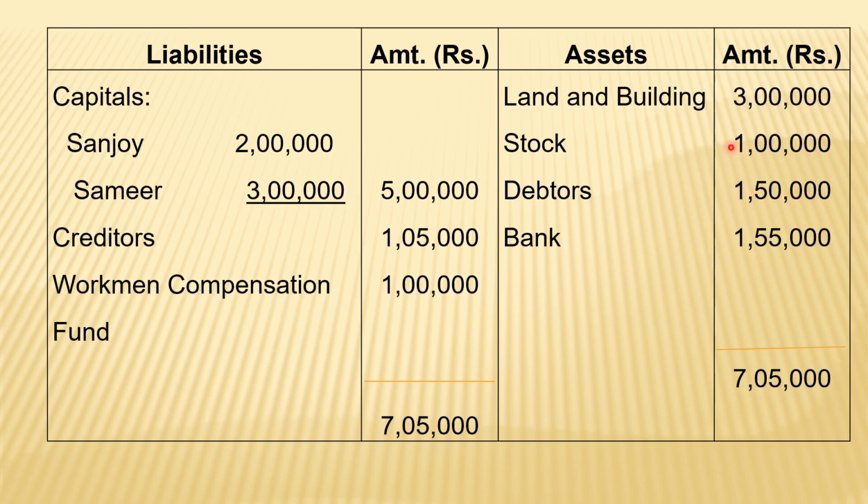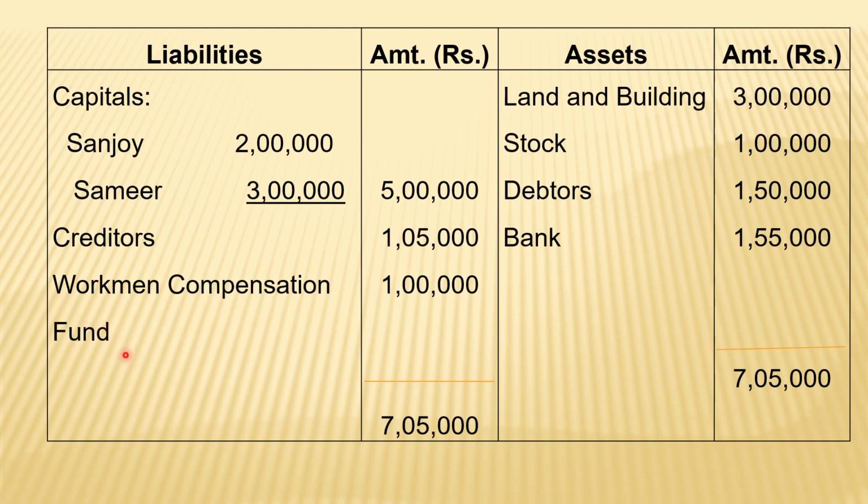Now after that, how much is realized, that you have to see in the additional information. Now from the liability side, there is one external liability, that is creditors 1 lakh 5,000, that also you have to transfer in the first phase entity, that is creditors account debit to realization account.